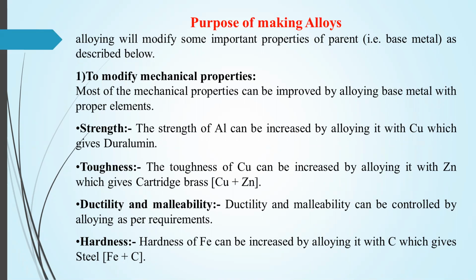Next, we can increase the ductility and malleability. Means ductility and malleability can be controlled by alloying as per requirement. What is meant by ductility and malleability? It is nothing but the property of a metal by which we can convert that metal into thin sheets and wires. The next property that we can increase is the hardness. The hardness of iron can be increased by alloying with carbon, which gives steel. Steel is an alloy of iron.